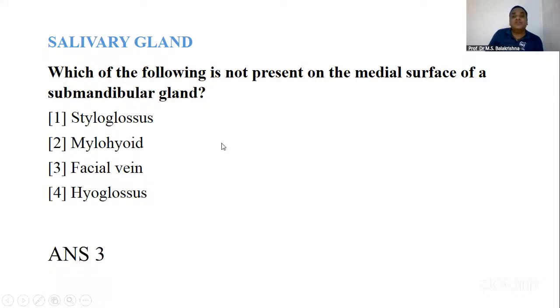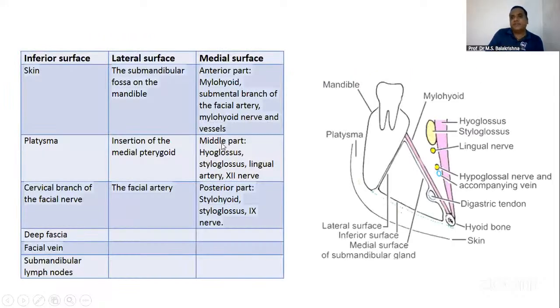Answer is facial vein. See this. In the inferior surface, you have got skin, platysma muscle, cervical branch of facial nerve, and all these structures. Lateral surface, this thing, and medial surface are these things. So your facial nerve is not there.